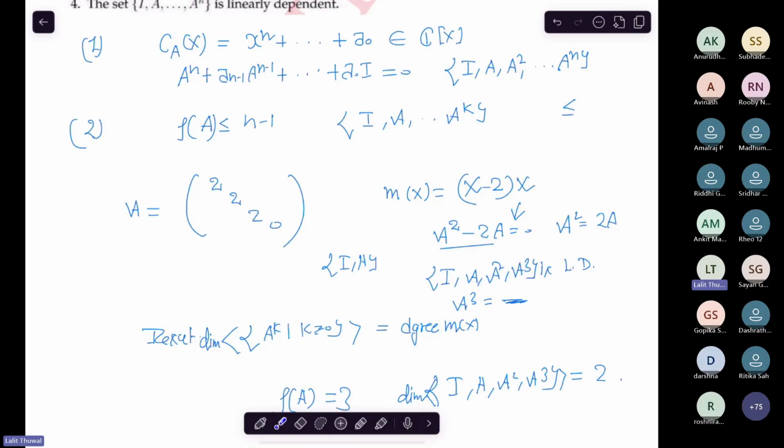Yes or no? See, A square equal to 2A, then A cube can be written as A square into A. Then in place of A square, you write 2A, so it comes out to be 2A square. Then A square will be replaced by 2A again, and you get 4A. So everything, any power of A, can be written as a linear combination of I and A. So this means this is a linearly dependent set and its dimension is 2, right? Because we have only 2 linearly independent vectors.